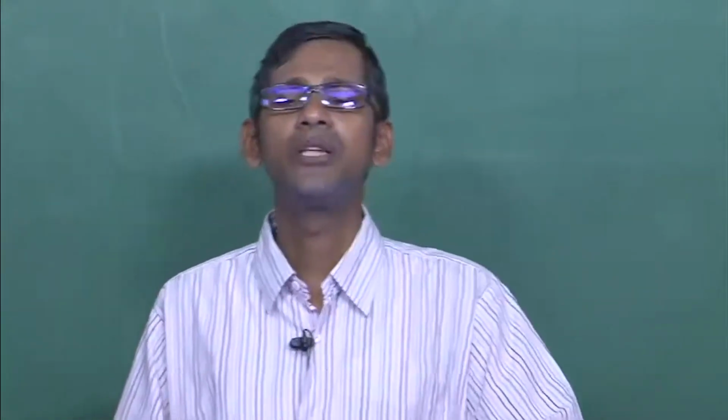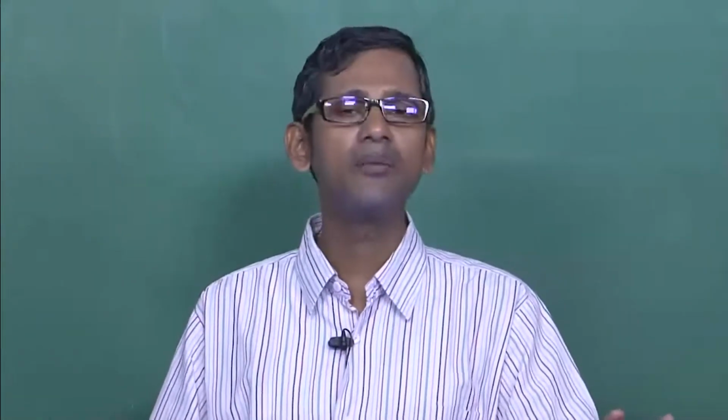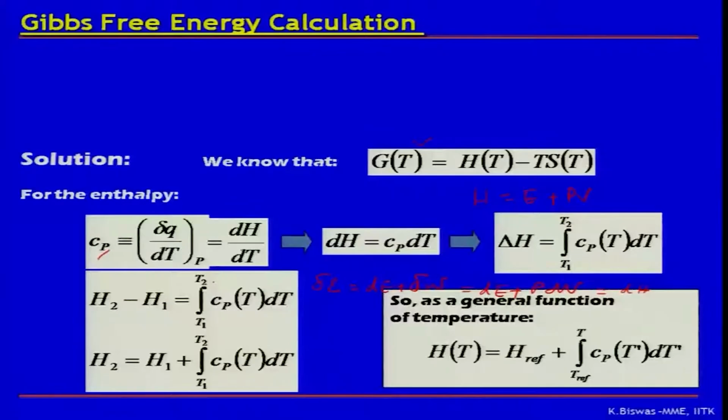But remember, this H reference has no meaning, because we are never interested in the absolute value of H. We are always interested in calculating delta H, which is H(T) minus H reference. That means we are always interested in calculating the integral shown here. That is what is important when you calculate the free energy functionals.